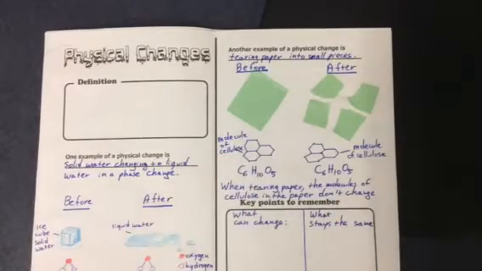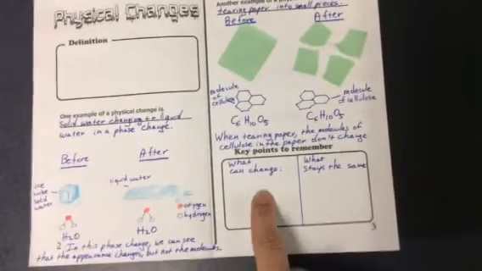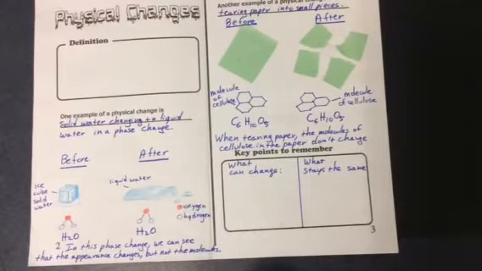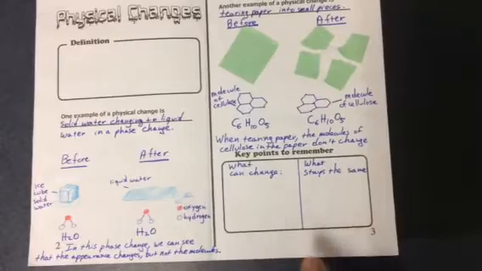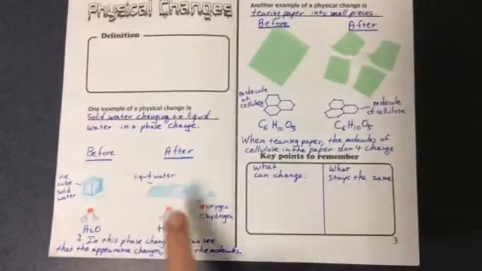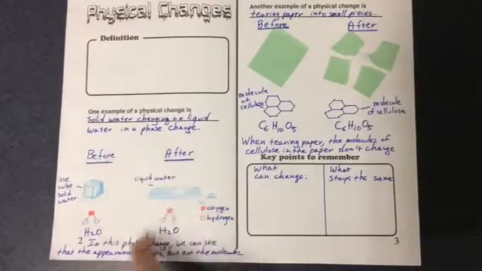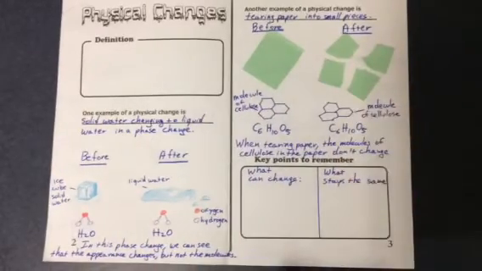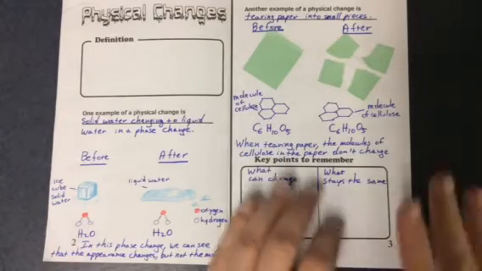So two examples for physical changes. Key points to remember: you want to list what can change in a physical change and what stays the same. I forgot to mention, you cannot use water because I've already done it. And you cannot use paper because this example is right there. These are just guidelines that you can apply for your own examples. Okay, so that's physical changes.